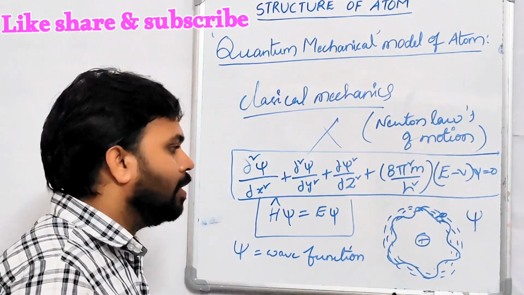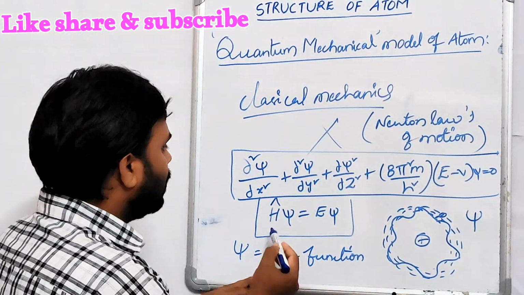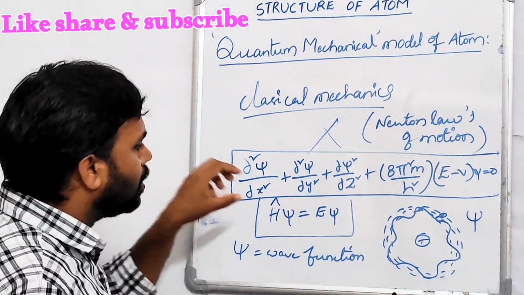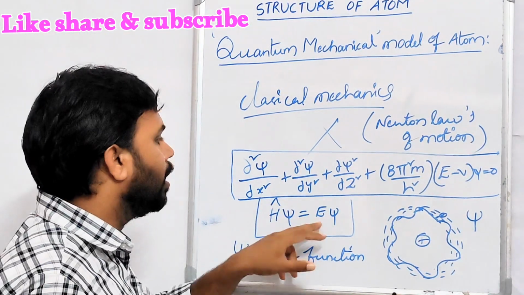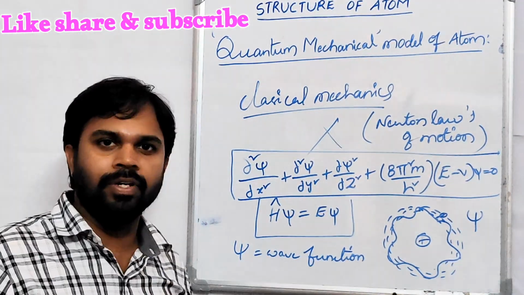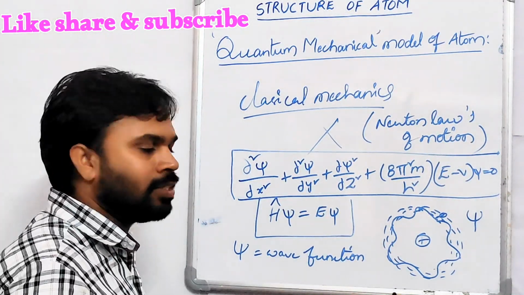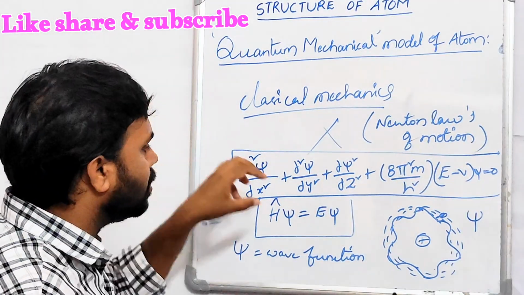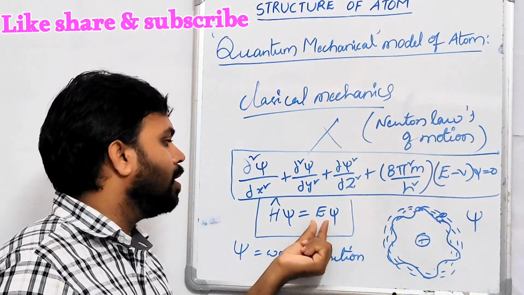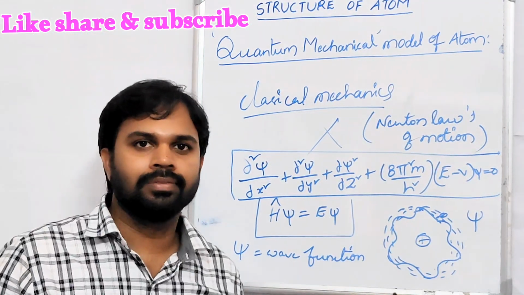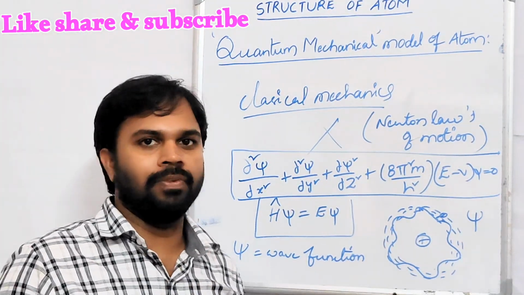For example, this Hamilton operator operates on the first orbit wave function, and we get the energy of the first orbit wave. Similarly, if I take the second orbit wave function, this Hamilton operator operates on the second orbit wave function, and we get the energy of the second orbit wave. Similarly, third orbit, fourth orbit, fifth orbit.